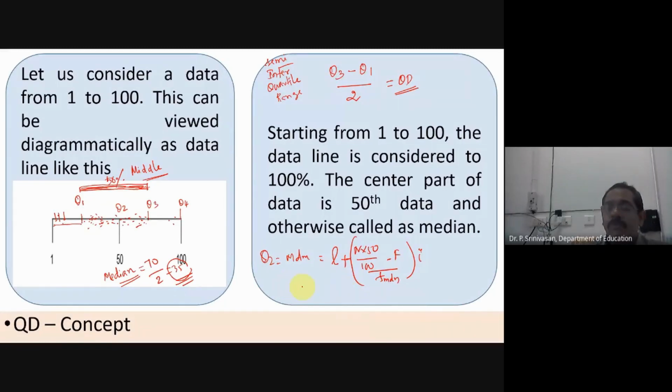So you know the formula for finding the median. What is the change you have to do for Q1 here? Just the same procedure, but a small change. L plus n into 50 by 100 minus cumulative frequency divided by frequency of the median class into i. What is the change? What are the changes you have to do?